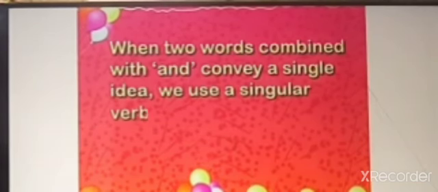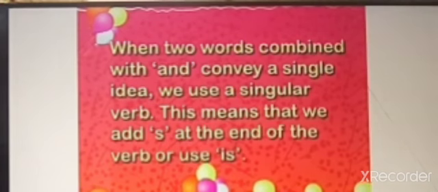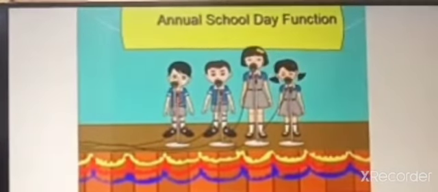Children do a wonderful job with colors. Atif does a part-time job as a music teacher. When two words combined with and convey a single idea, we use a singular verb. This means that we add S at the end of the verb or use is. For example, slow and steady wins the race. We use singular verbs with the subjects each and every. For example, each of the team members plays well. Everyone participates in the school function.